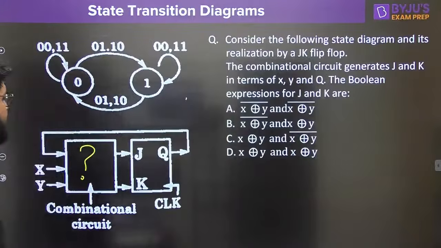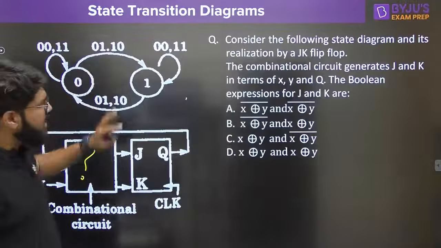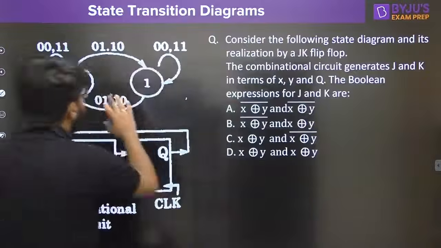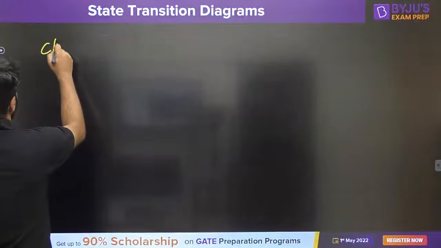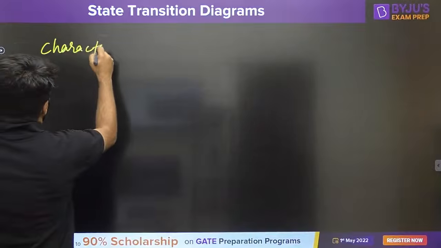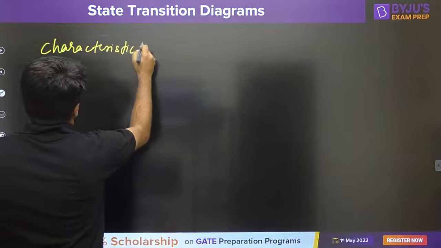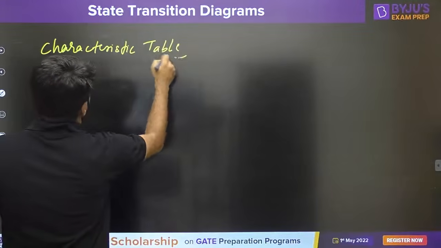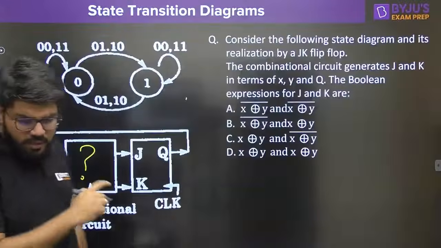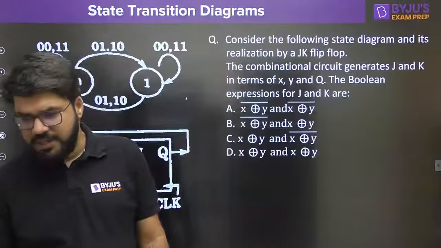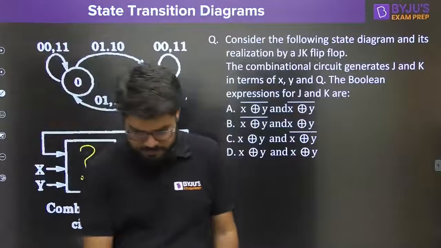Let's start solving it. Let us make this state transition diagram into the state transition table, simply known as the characteristic table. Everybody, let us quickly draw the characteristic table of this one. Look into the state diagram and draw the characteristic table.